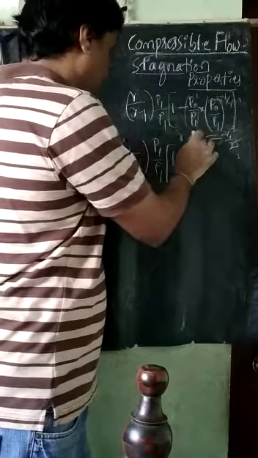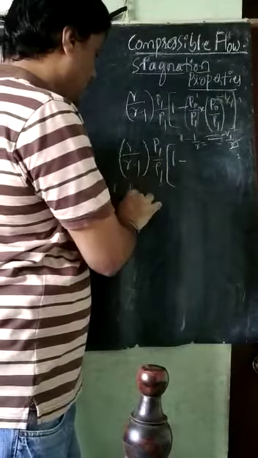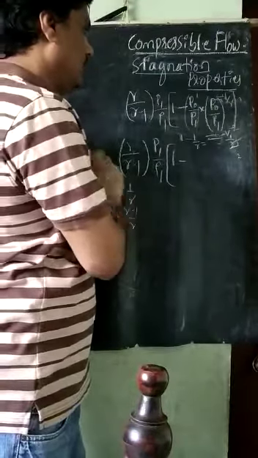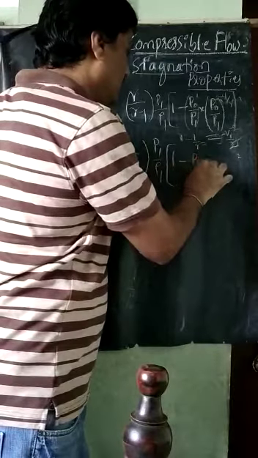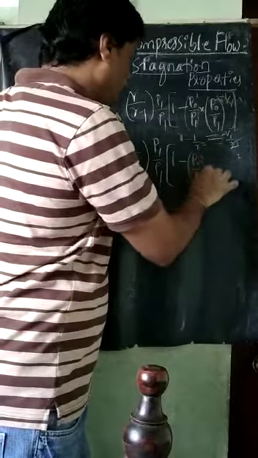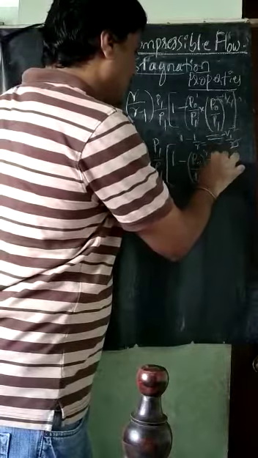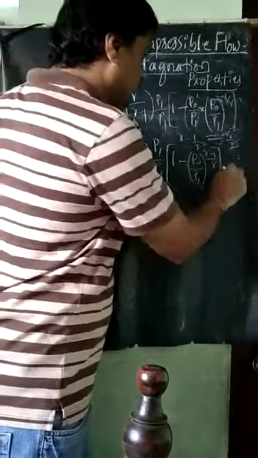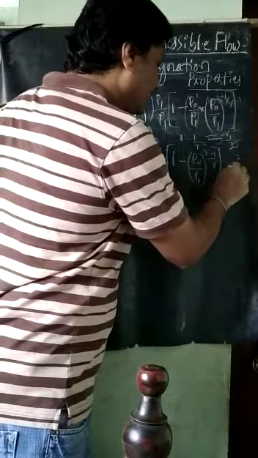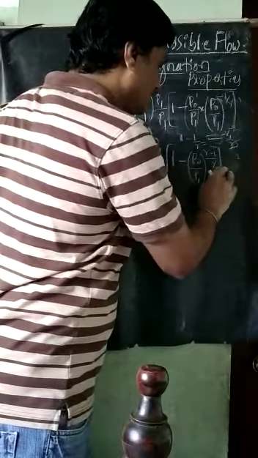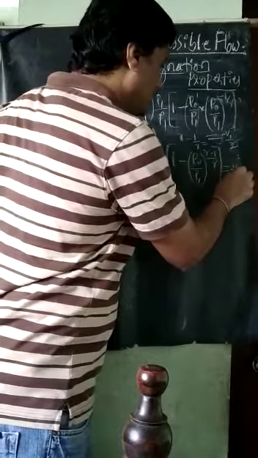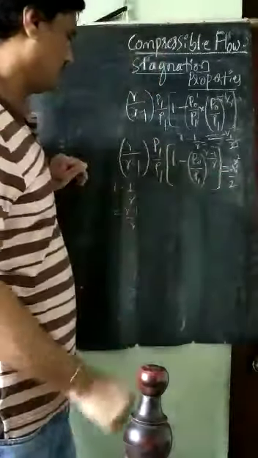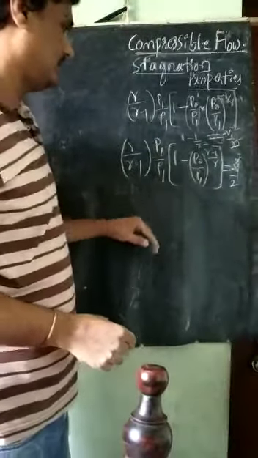It is gamma minus 1 divided by gamma. So it is P naught divided by P1 raised to gamma minus 1 divided by gamma. This term completes. This is equal to minus V1 square divided by 2.